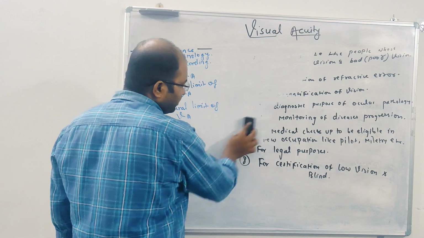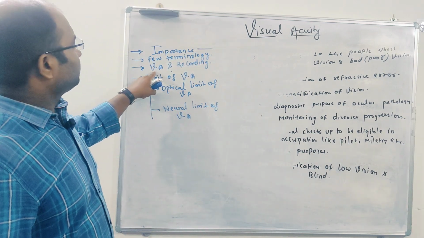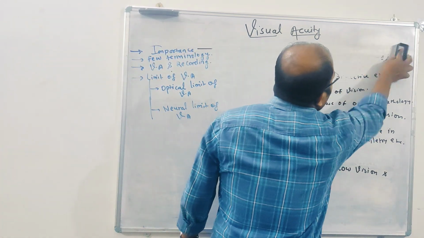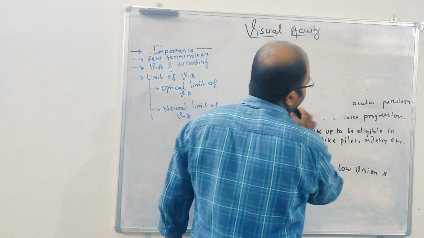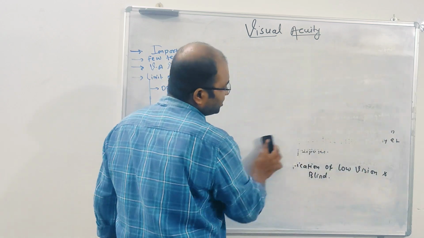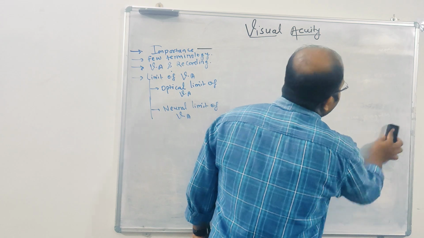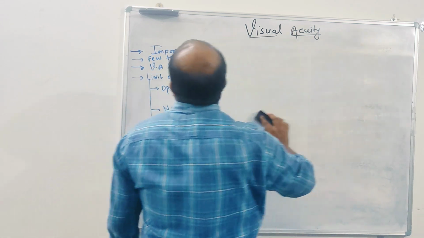So two terminologies we are going to discuss, and the third terminology will be visual acuity itself, right? So first we are going to see about visual angle and what is minimum angle of resolution. It's very, very important. Without understanding the concept of visual angle and MAR, you cannot understand visual acuity actually.